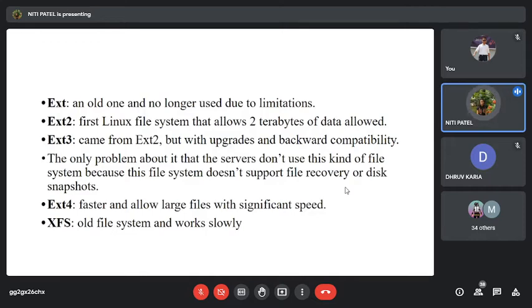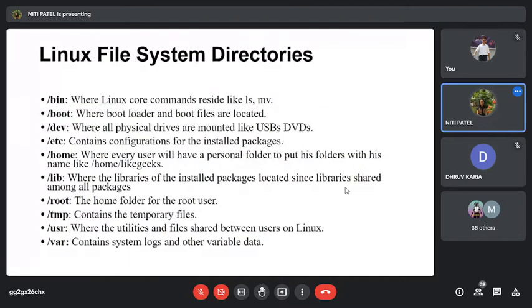We have ext, ext2, 3, 4. All of them have the functions that are there in the previous version. Then we had also seen what was XFS, and apart from that, we had also seen what is BTRFS, that is B-tree file system structure. It was generally used keeping in mind the repairing of the system, fault tolerance of the system, and excessive volume of storage. Then we had seen the directories of the file system.